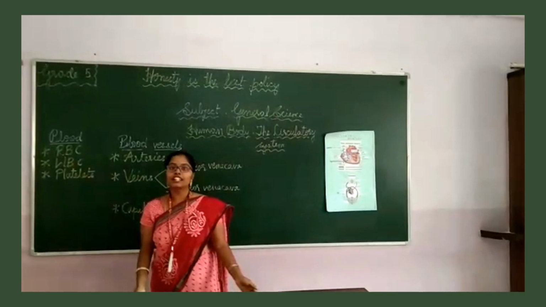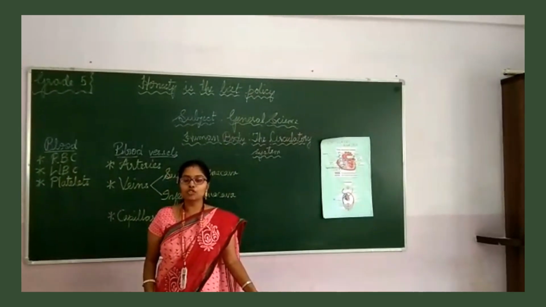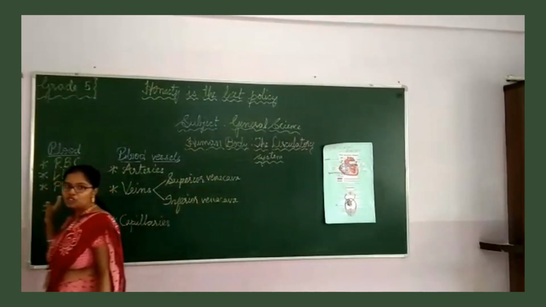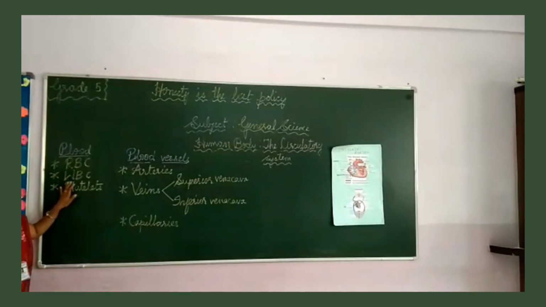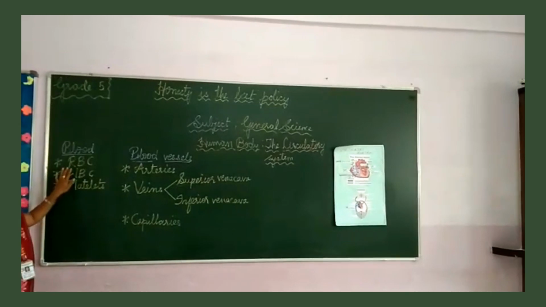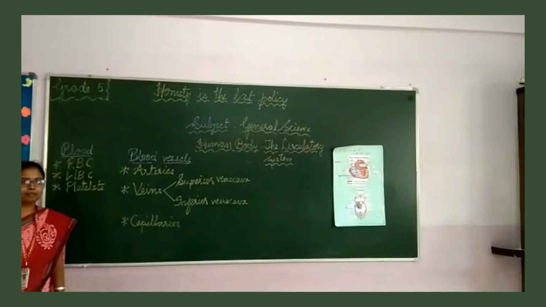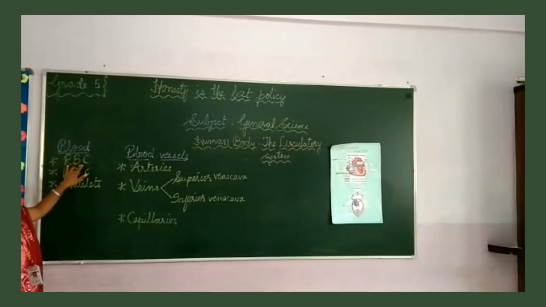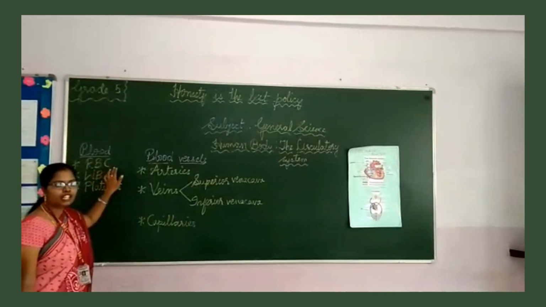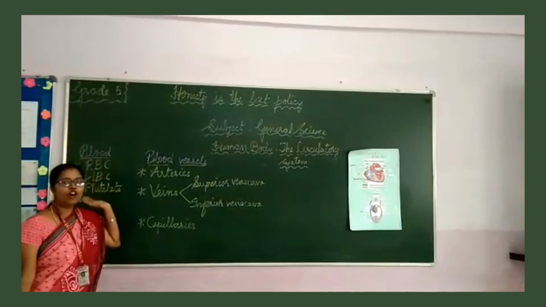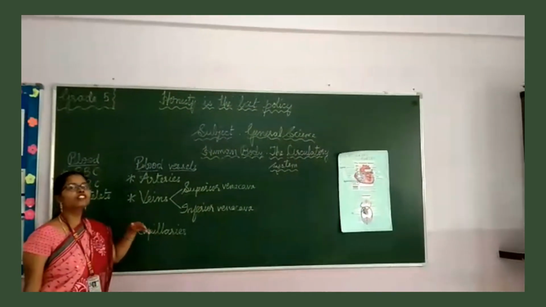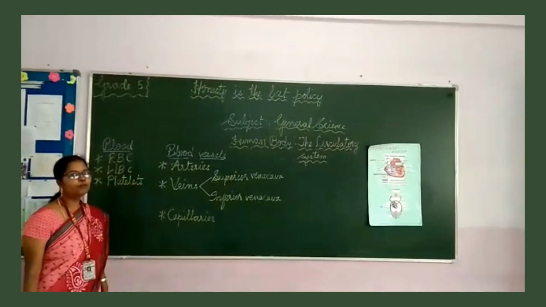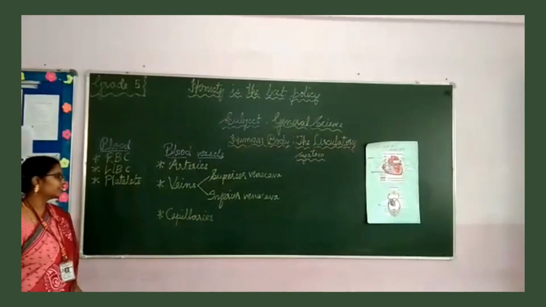Coming to blood. Blood is a fluid, red colored fluid that transports blood throughout the body. There are mainly three types of blood cells: RBC, WBC and platelets. RBC are also called as red blood cells. They transport oxygenated blood or the blood containing carbon dioxide from all parts of the body to heart or from heart to all parts of the body. The red in color is due to the hemoglobin present in the blood.